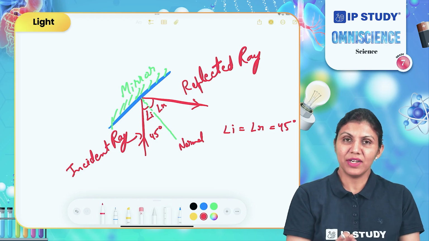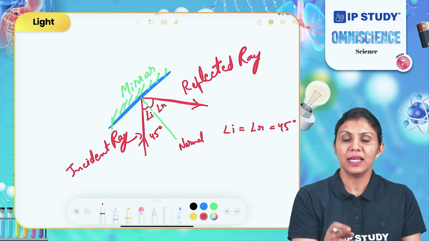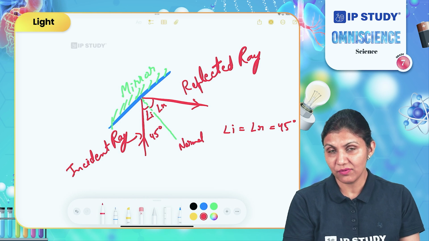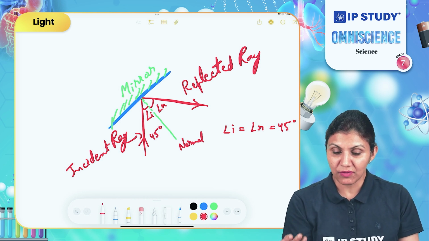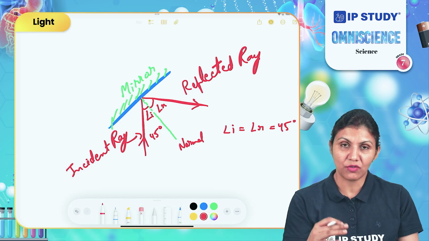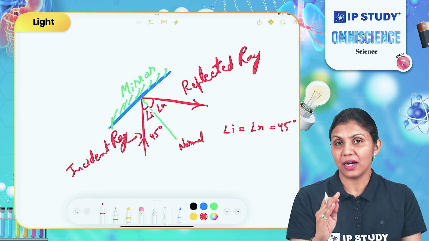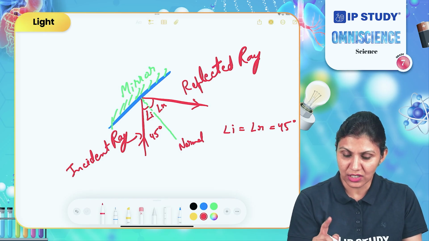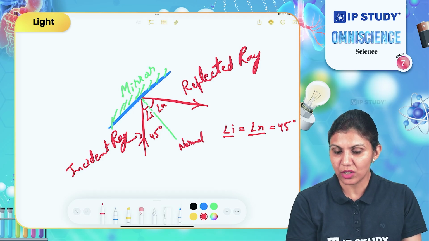So every time whenever a light ray is reflected from a surface, it is making an incident angle with the normal, and after the reflection it is making a reflected angle or angle of reflection, and these angles are always equal in measure. Okay, this is the first rule, that the angle of reflection will always be equal to the angle of incidence.